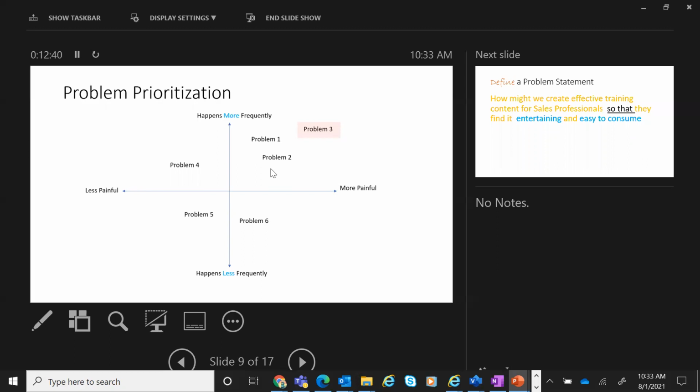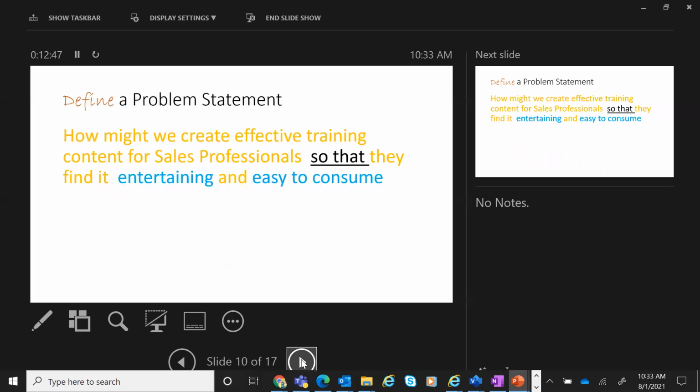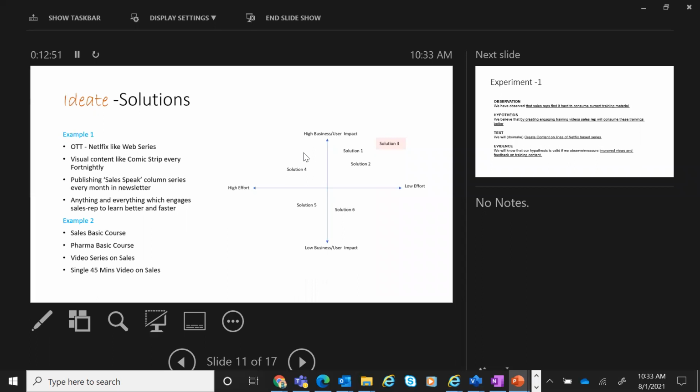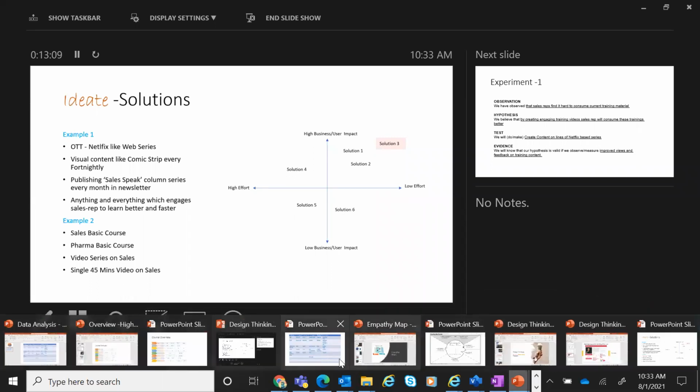Using Miro, like I told you, the Miro tool, to do this activity is an awesome way to collaborate online. Similarly, do this for solution prioritization. Solution prioritization is high user impact, low user impact, high effort, low effort. So something that is easy to build and has a higher business impact is something you will want to focus on immediately. So that's a way to prioritize. You can use Miro, like I told you, for all these sorts of activities.